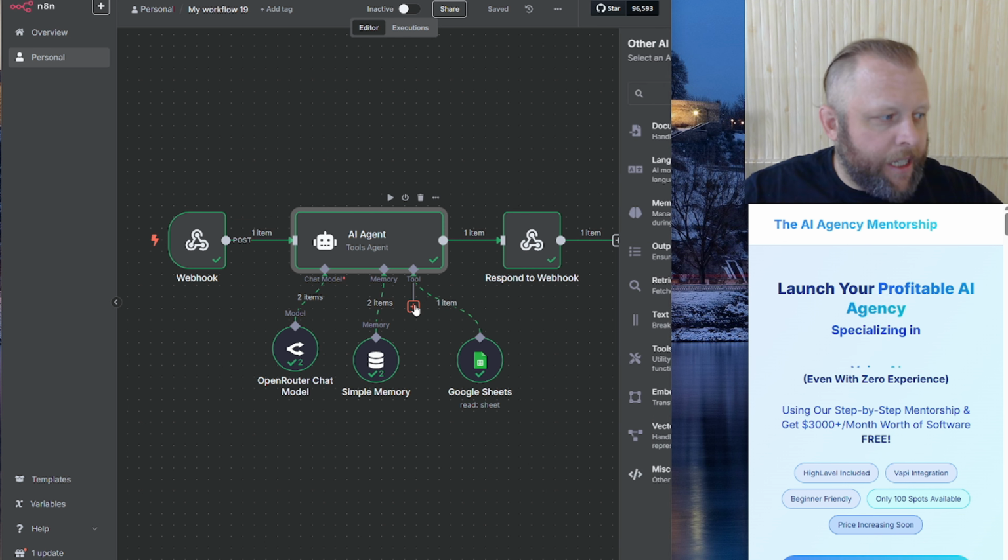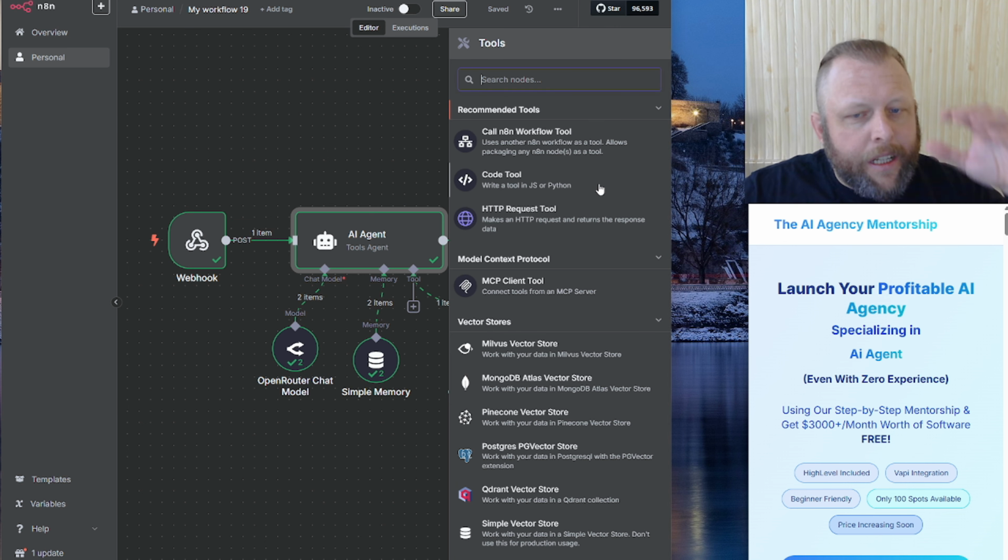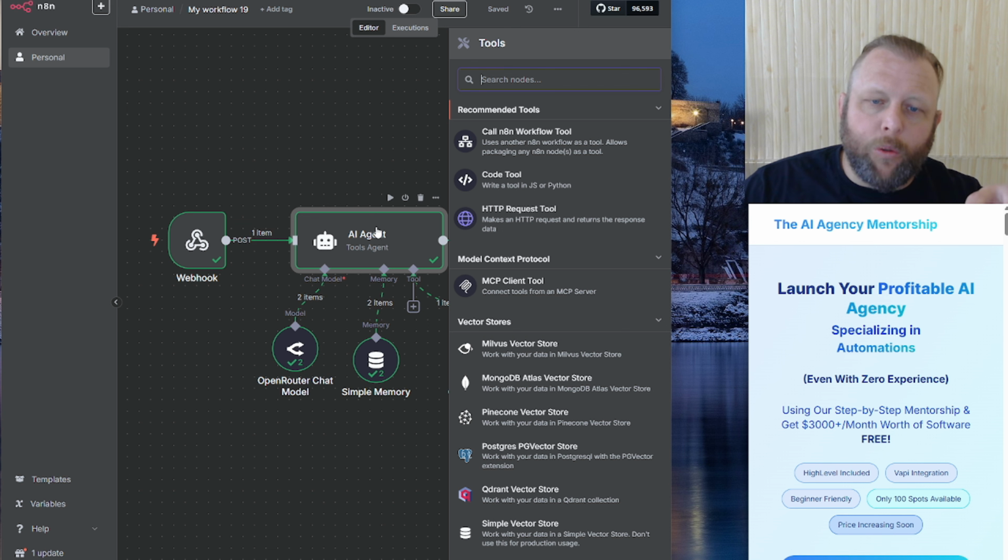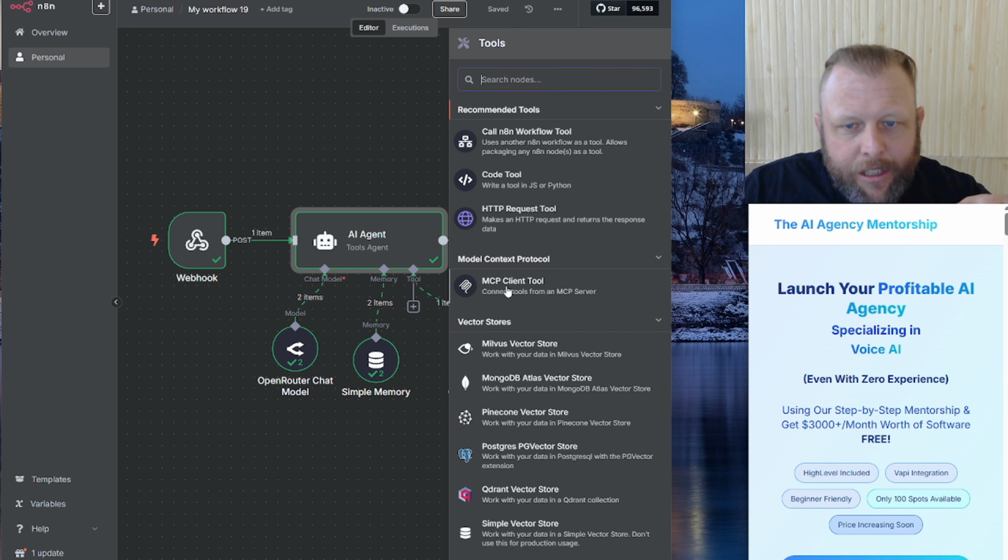And as you can see in here, there is just a total massive amount of tools you can add to it. And this is the way you're going to be able to connect this to any sort of MCP server and start giving it internet access as well. So it can do internet data and lookups on it. So the possibilities are endless.